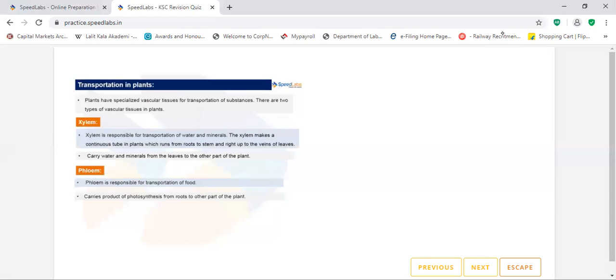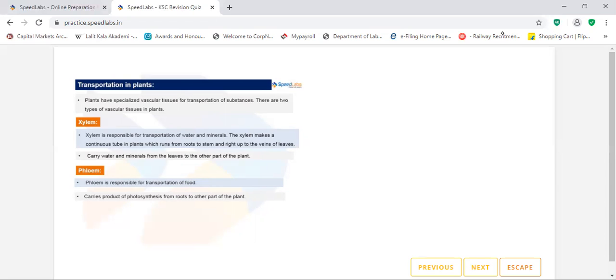Now what about the transport in plants? See, plants have specialized vascular tissues for transportation of substances. There are two types of vascular tissues in plants. One is xylem and another is phloem. Actually, X for xylem, X for water. So xylem tissue mainly helps in the conduction of water and minerals from the roots to the different parts of the plant. P for phloem, P for food.